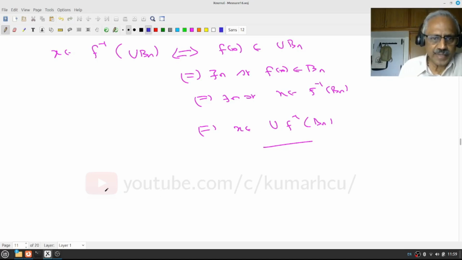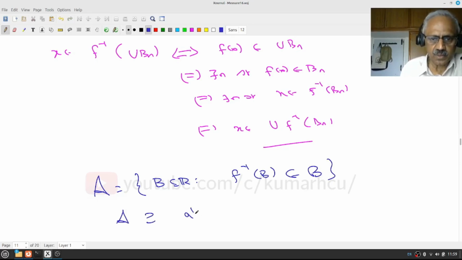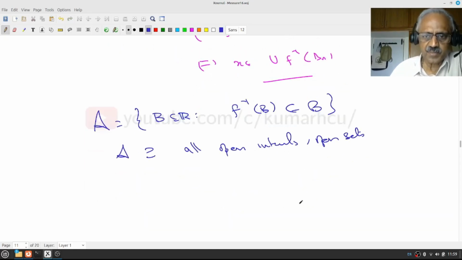So let's go back. Therefore, our script A was the set of subsets B of R so that f inverse of B is measurable. Then we proved this contains all open intervals and hence open sets, and it's a sigma algebra.